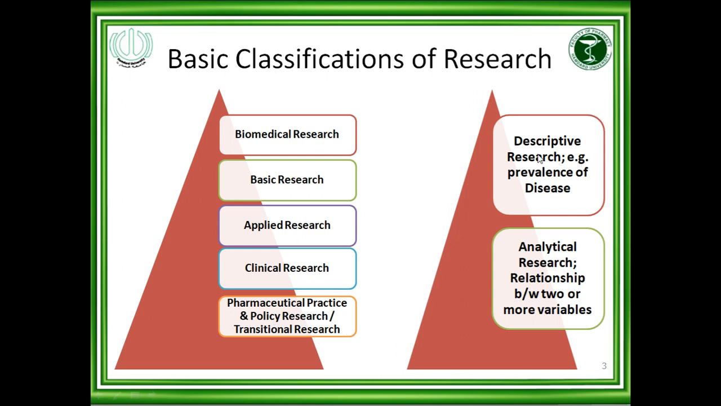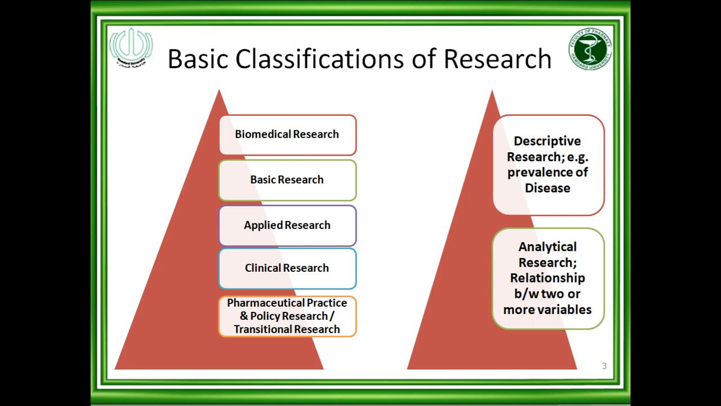The other way, there are two types of research: descriptive research, for example prevalence of disease, and analytical research, for example relationship between two or more variables. In descriptive research you will, for example, find the incidence of the disease, that is how many cases are occurring in a particular population for a particular disease, or in a particular period of time, or from the beginning, like prevalence.